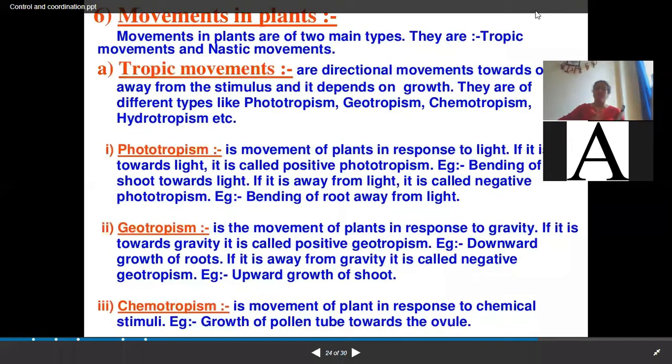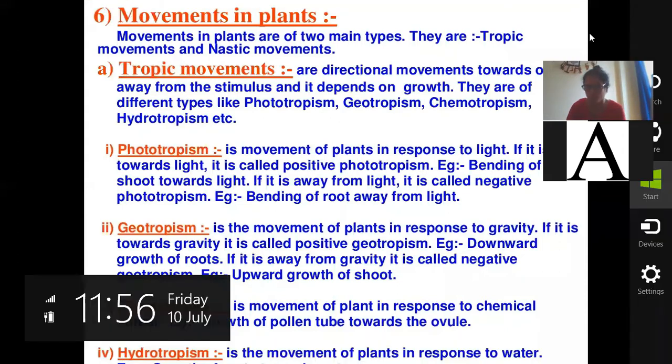Okay. Now, as we have already discussed about the movement in plants, movement in plants is of two types. One is tropic movement and one is nastic movement. Tropic movements are those movements shown by the plant towards the stimuli, either towards the stimuli or away from the stimuli, right? But again, these movements are controlled by the hormone which is released by the plant. Nastic movements, we have discussed, are neither toward the stimuli nor away from the stimuli.